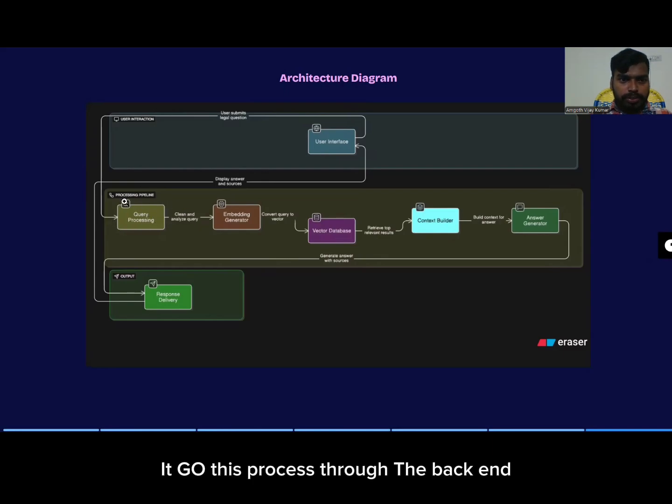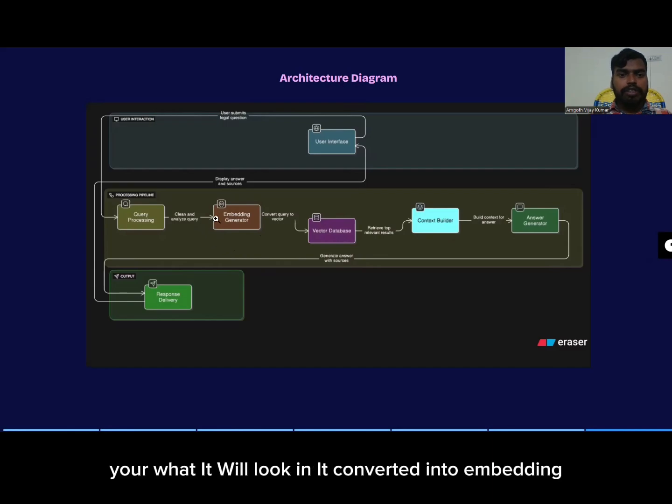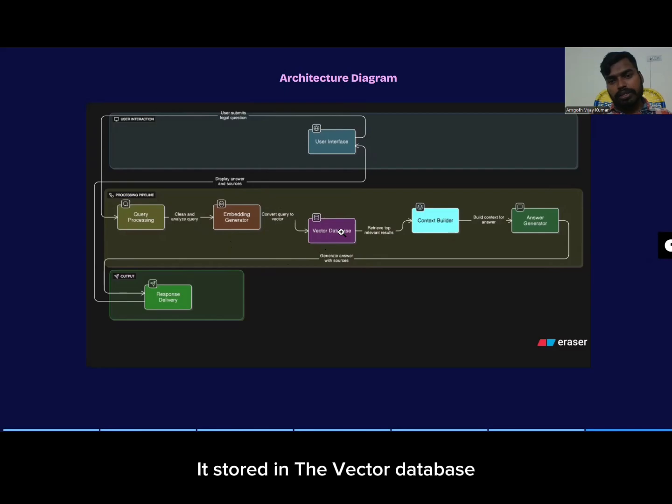It goes to the backend, which is the pre-processing pipeline, where the query is cleaned and pre-processed and converted into embedding by the embedding generator. Later it is stored in the vector database.